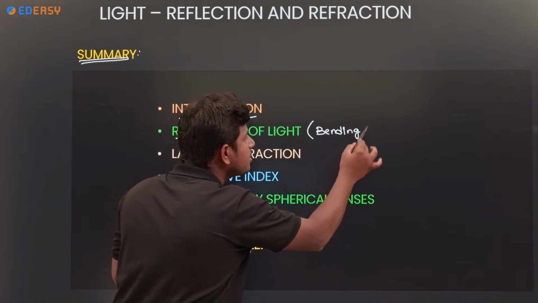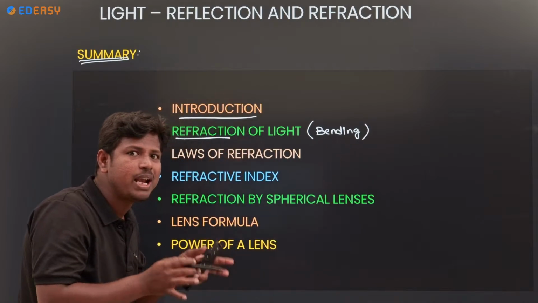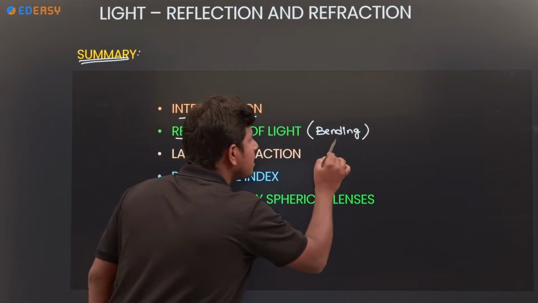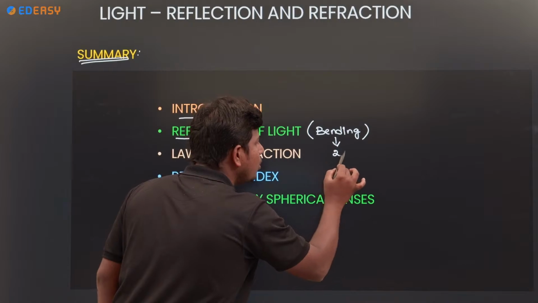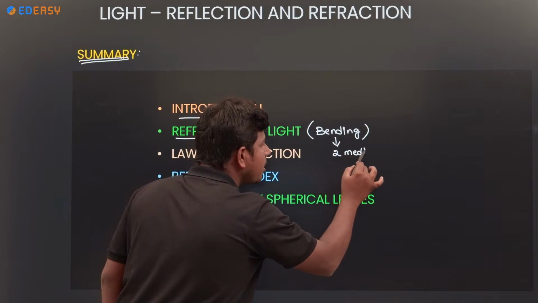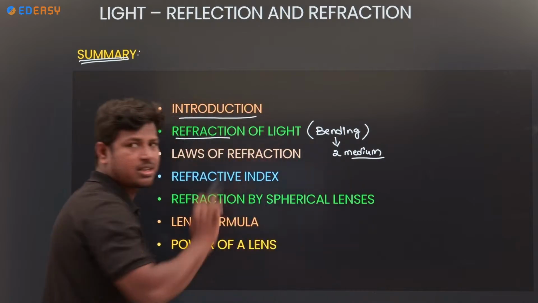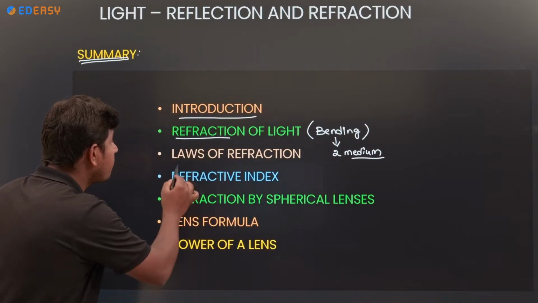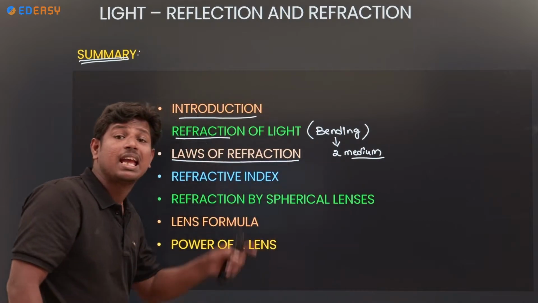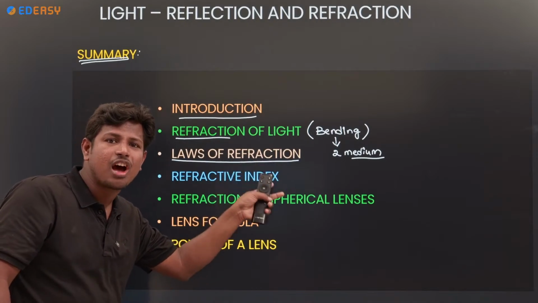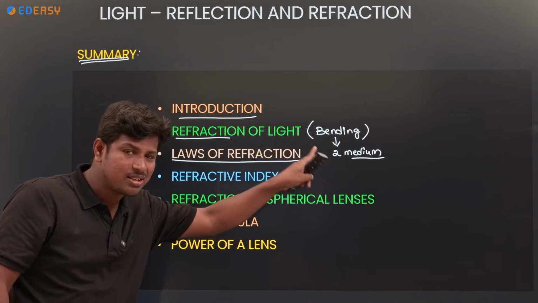When it takes place with one medium, is bending possible? No. Two mediums are required, either 1 to 2 it travels or 2 to 1 it travels. Laws of refraction: incident ray, refracted ray, and normal lie in the same plane.